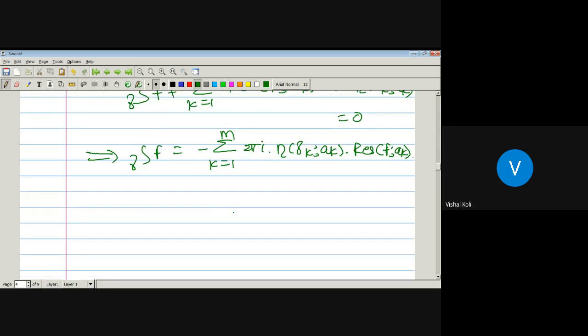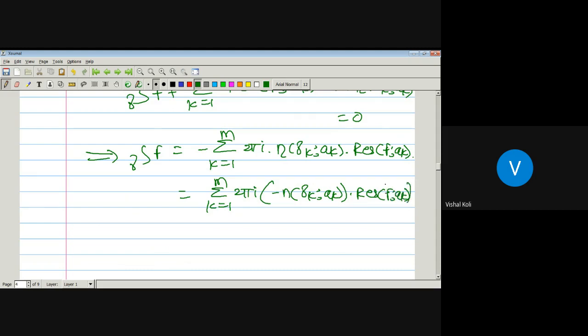Now it is equal to the summation k running from 1 to m of 2 pi i times minus the index of the curve gamma_k with respect to the point a_k, times the residue of the function f at the point a_k.